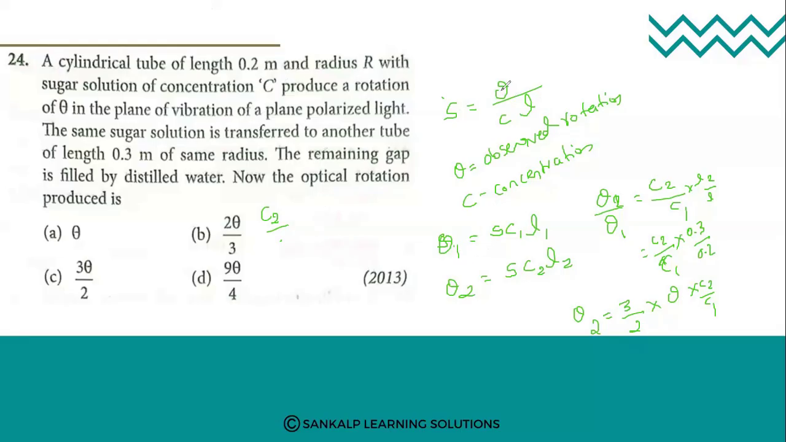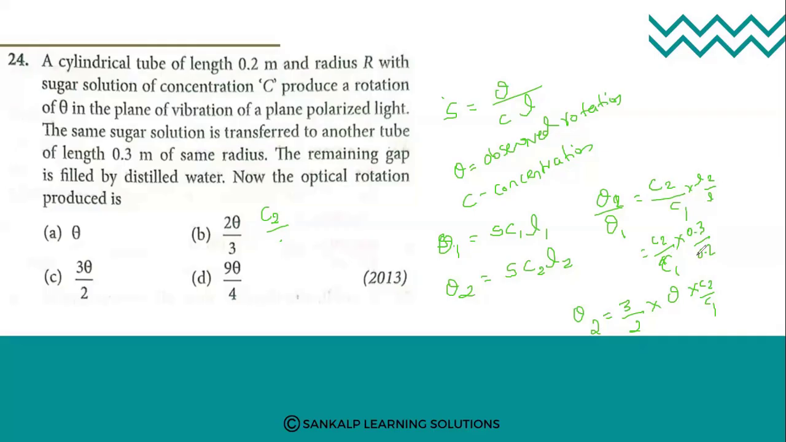Therefore, theta 1 is equal to S into C1 into L1, and theta 2 is equal to S into C2 into L2. Here, since it is the same sugar solution, I'll keep the S value as a constant. If I take the ratio theta 2 by theta 1, S will get cancelled: C2 by C1 into L2 divided by L1.